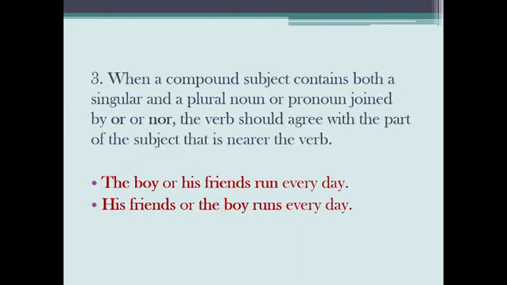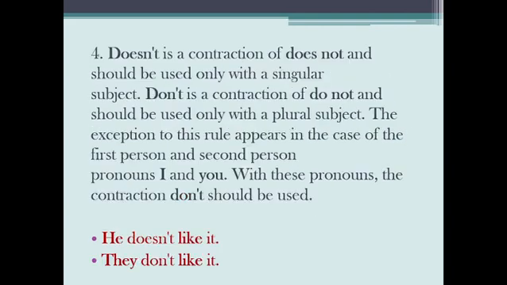Alright? When a compound subject contains both a singular and a plural noun or pronoun joined by or, nor, the verb should agree with the part of the subject that is nearer the verb. For example, the boy or his friends run every day. His friends or the boy runs every day. All right, so there is a very tiny difference, but that can change the entire context of what you want to say. So the verb and the subject always have to agree and go together.